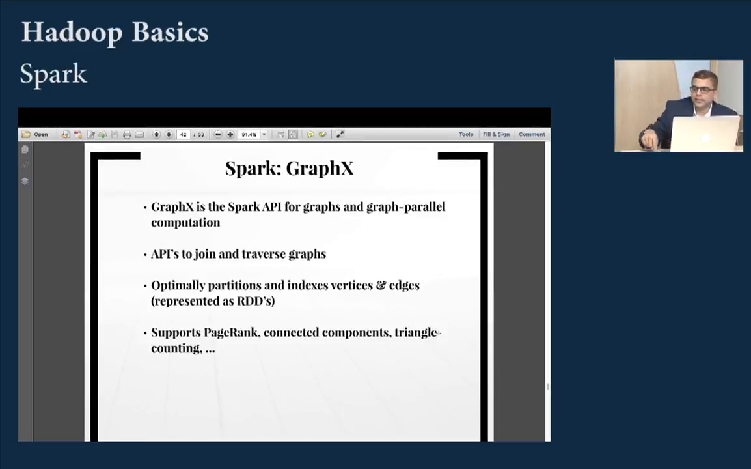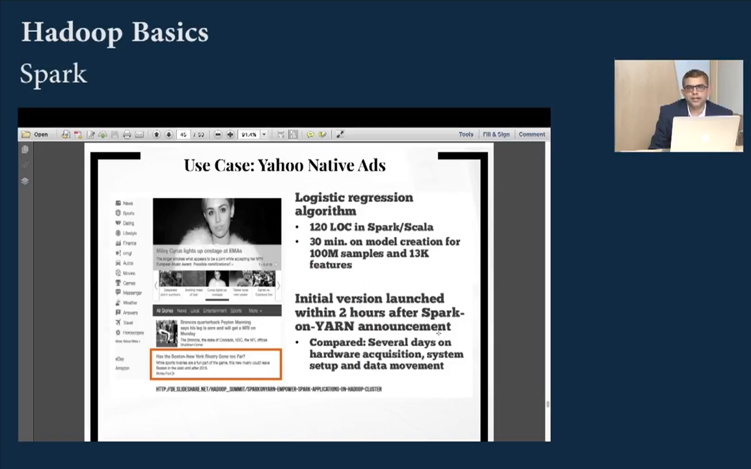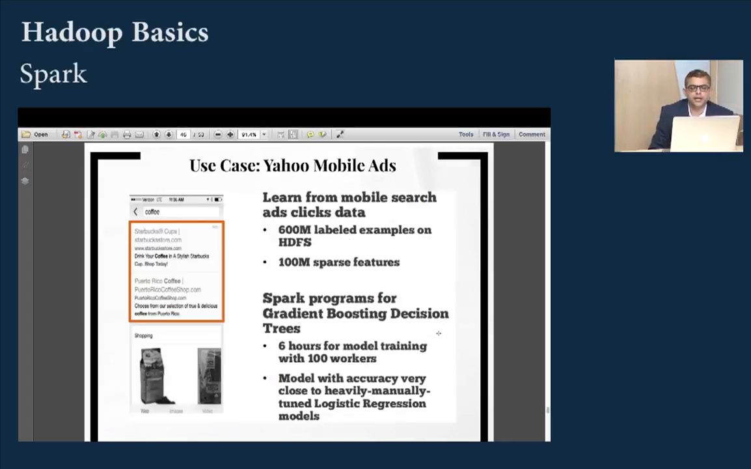GraphX is a library that is there to find connections between the data. So let's say finding connections between people, one of the cases that you would do in Spark is that. Machine learning, things like collaborative filtering, classification and so on and so forth, which we will be seeing in later videos, can be done in Spark. Who's using Spark? Yahoo is using Spark in a very big way for its ad networks. Yahoo mobile ads basically get served with the help of Spark. So they really make use of Spark in a very heavy way.